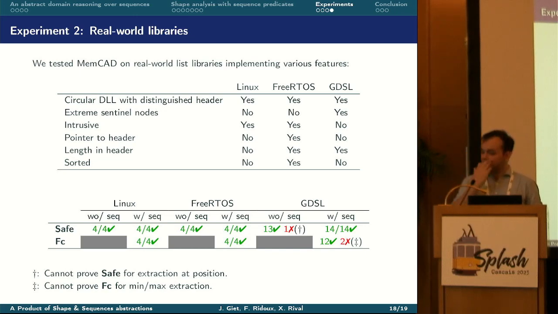All of these libraries are instances of circular doubly linked list with a distinguished header, and they also implement various features. For all of the functions, except two, the analysis established partial functional correctness. It fails to establish this property for min and max extraction in the generic data structure library. But we also observe that adding sequence parameters improves the precision to establish memory safety properties.